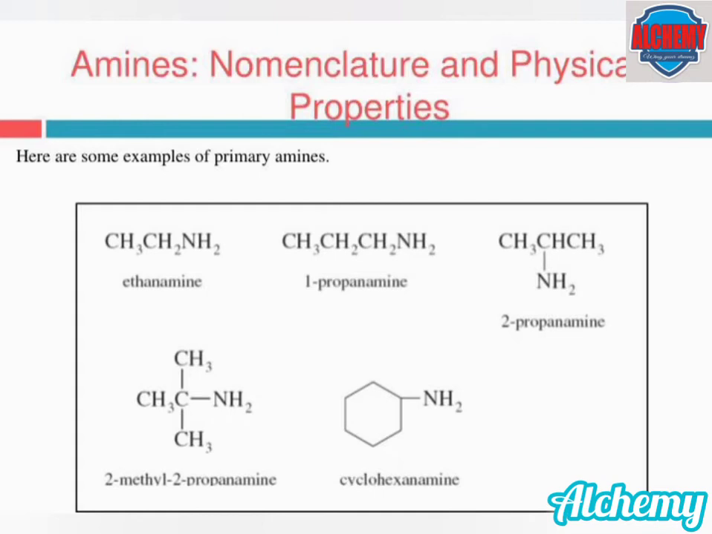In the third example, the nitrogen of the amine is attached to the second carbon of a propane, so it is named as 2-propanamine. In the next example, the nitrogen of the amine is attached to the second carbon of 2-methylpropane, so it is named as 2-methyl-2-propanamine. In the fourth example, the nitrogen of the amine is attached to a cyclohexane, so it is named as cyclohexanamine.